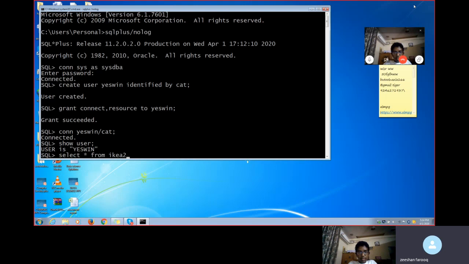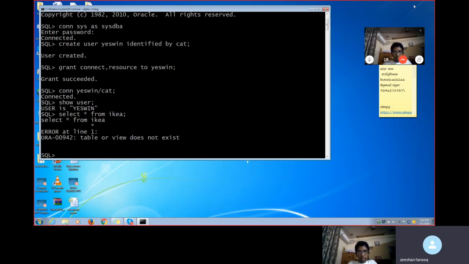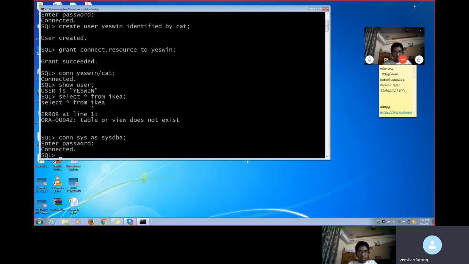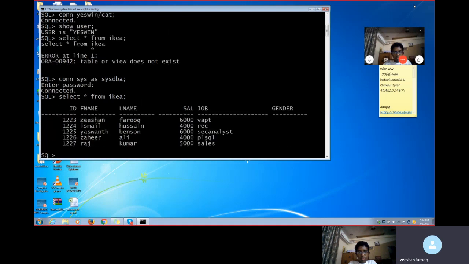Can you view the table? No. But if you go to sysdba, connect sys as sysdba, system, you can view the table now, because now you are in this Yashwin user. Can you create the table? No, right? You cannot create that table.